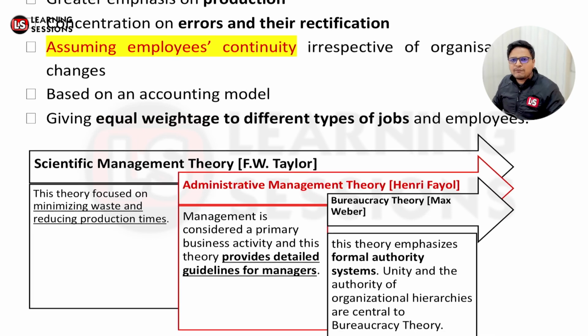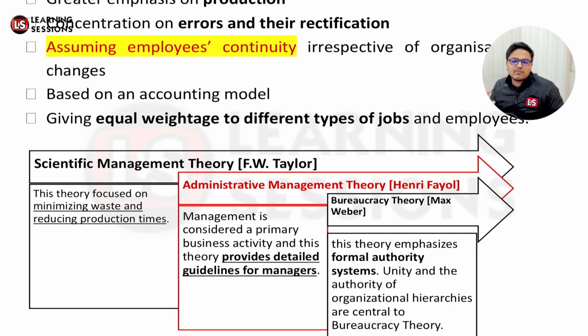The second theory is given by Henri Fayol, and it's related to the administrative management theory. It says that management is to be considered a primary business activity, your primary activity so as to manage the things. You are to give the guidelines to the managers, and there must be a guideline for each and every process and procedure so that the thing can be done in that particular manner only. Okay, so that definition was given by Henri Fayol.